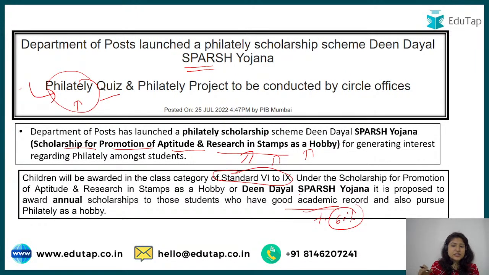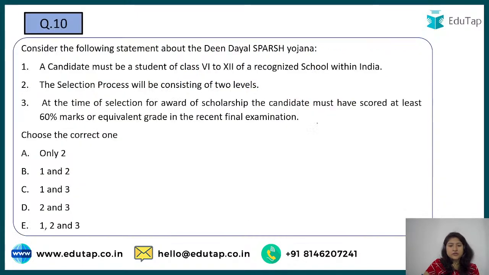They have 60% and they have this hobby of stamp collection. For them this scheme is there, where they'll get a scholarship of rupees 6000 per annum. That will be given monthly, so rupees 500 per month. For that they first have to take this philately quiz, as you're looking at, and then submit one project. If they also meet the criterion of 60%, then they will be awarded this particular scholarship.